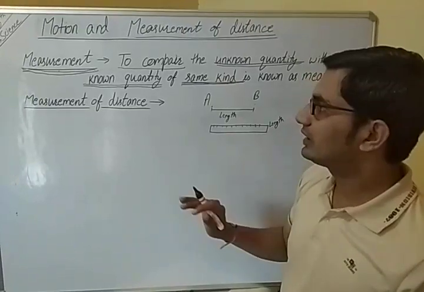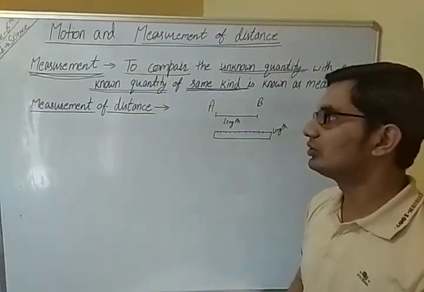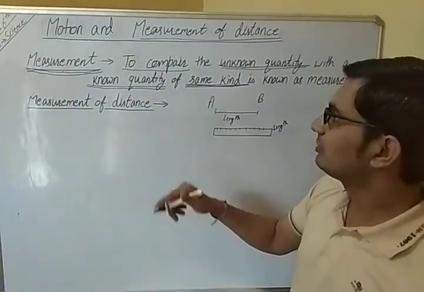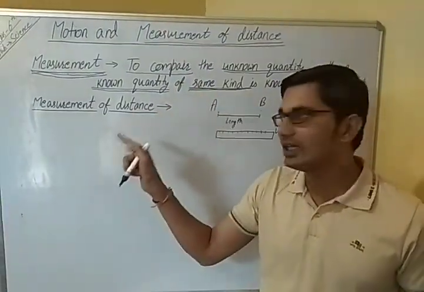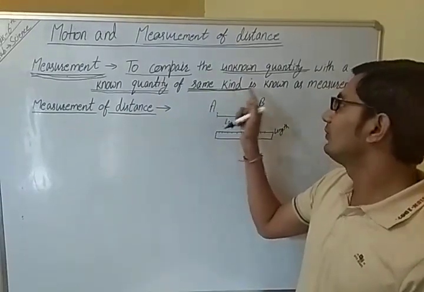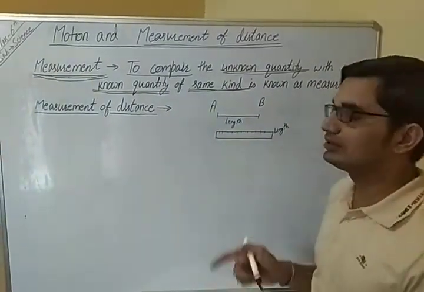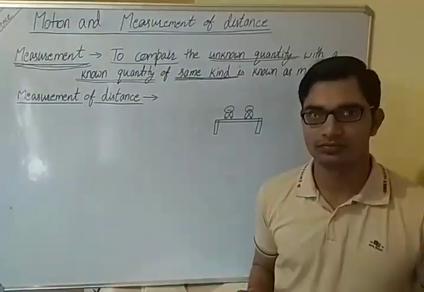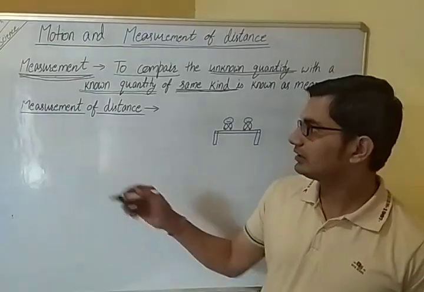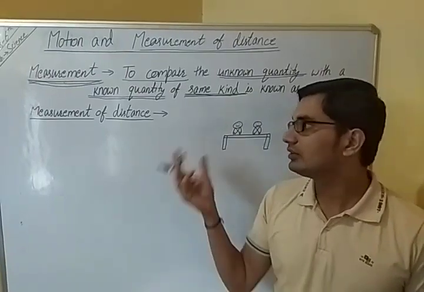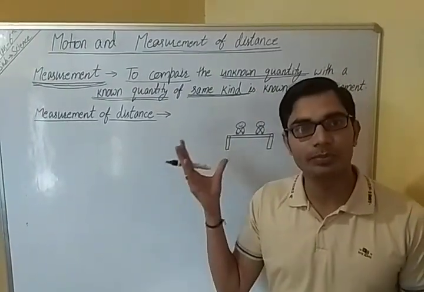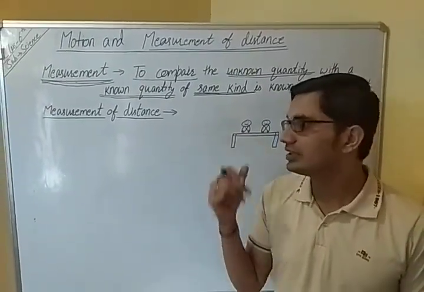So here comes the definition of measurement. Measurement means to compare the unknown quantity with a known quantity of the same kind. So our next topic is measurement of distances, meaning from where we need to begin measuring distances.